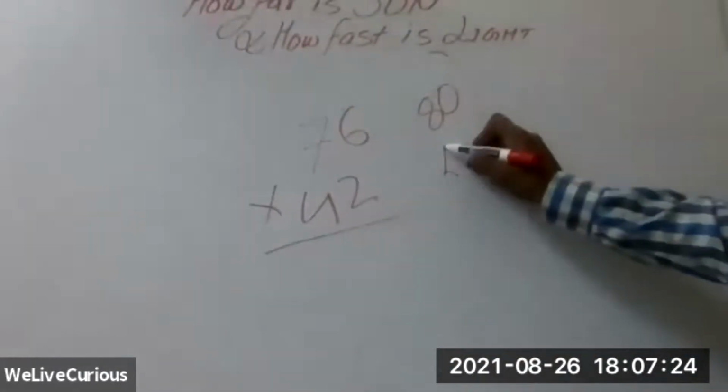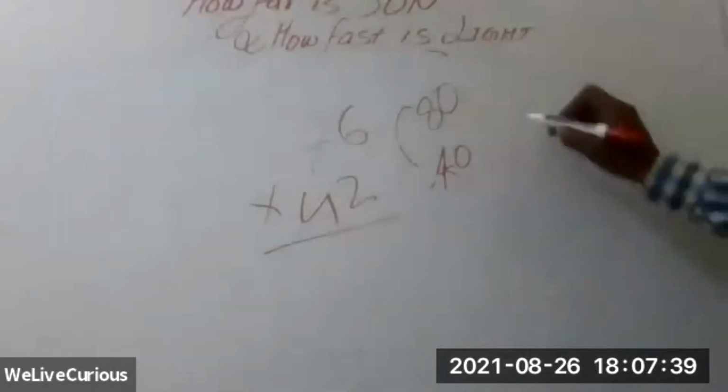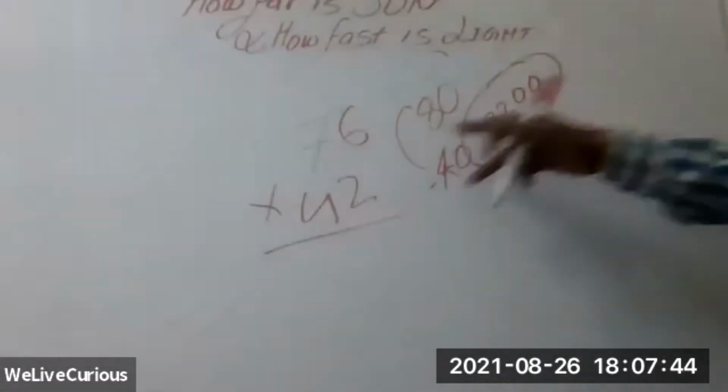So for this multiplication, the 76, you can make it into 80. And 42, you can make it into 40. So then it will be 8 times 4 is 32, so 3,200. Yes, you are right. Simply double and double one more time. So 3,200.